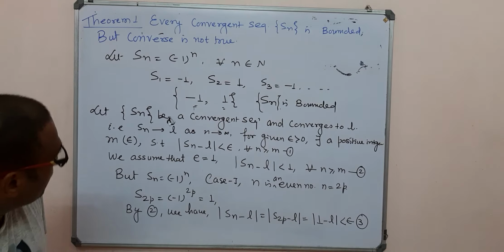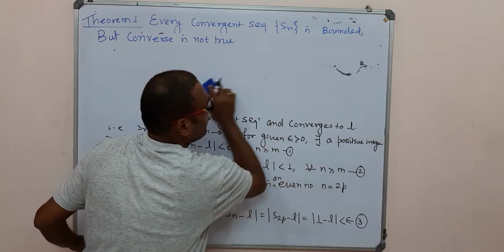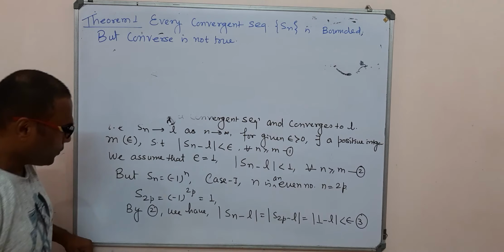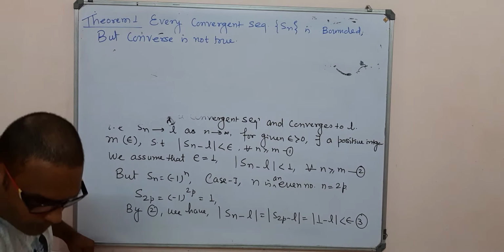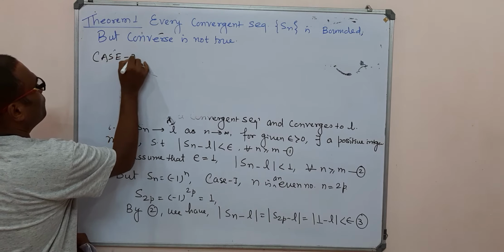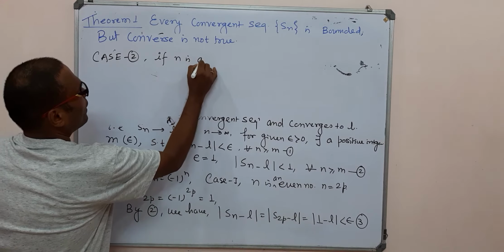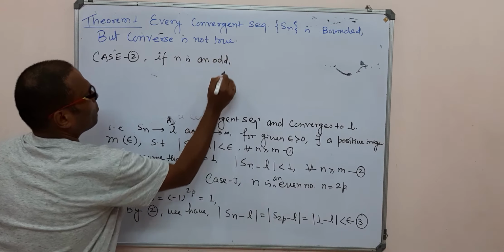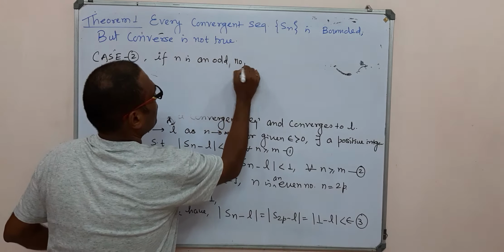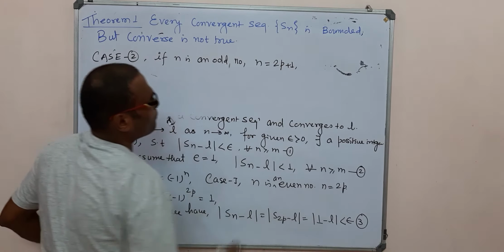Now case 2: if n is an odd number, that is, here we take n equal to 2p plus 1 for all p.